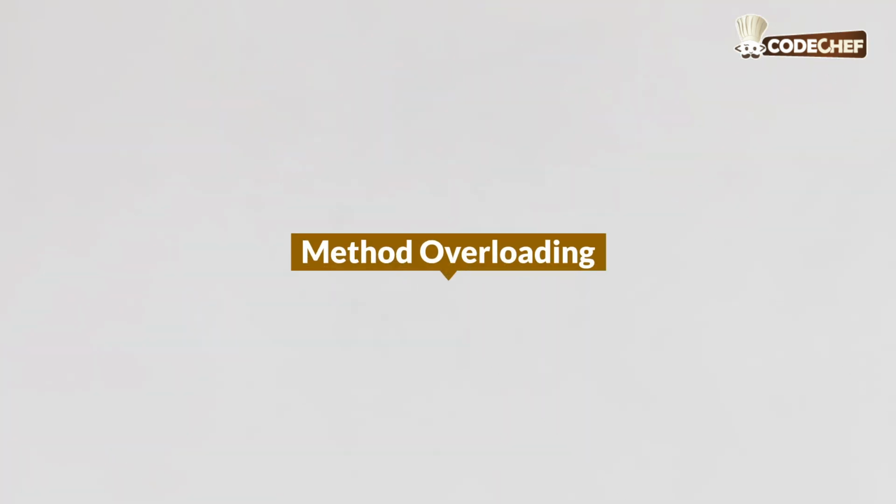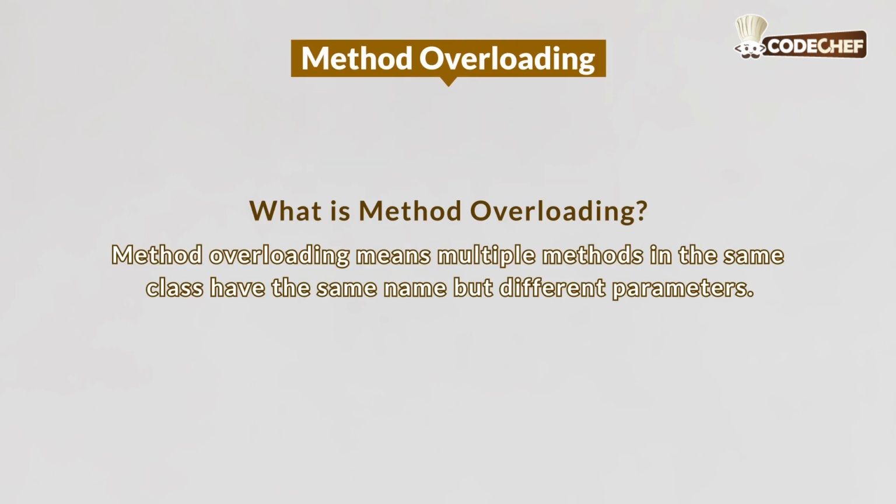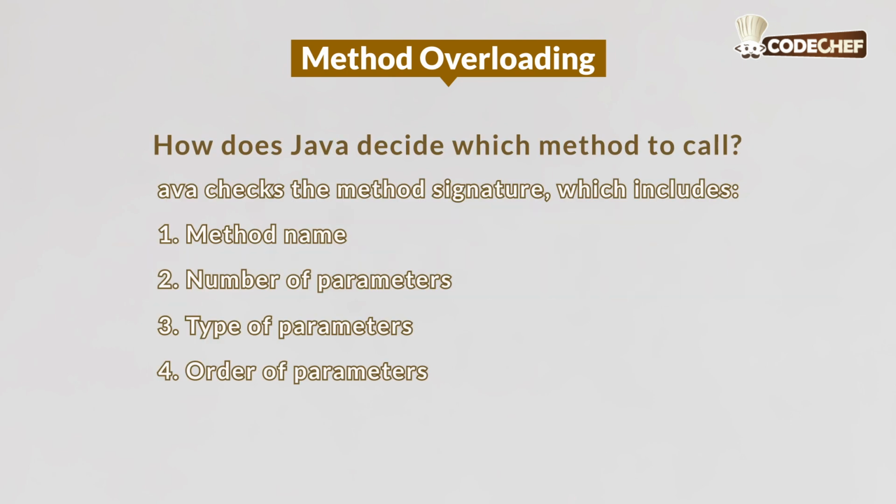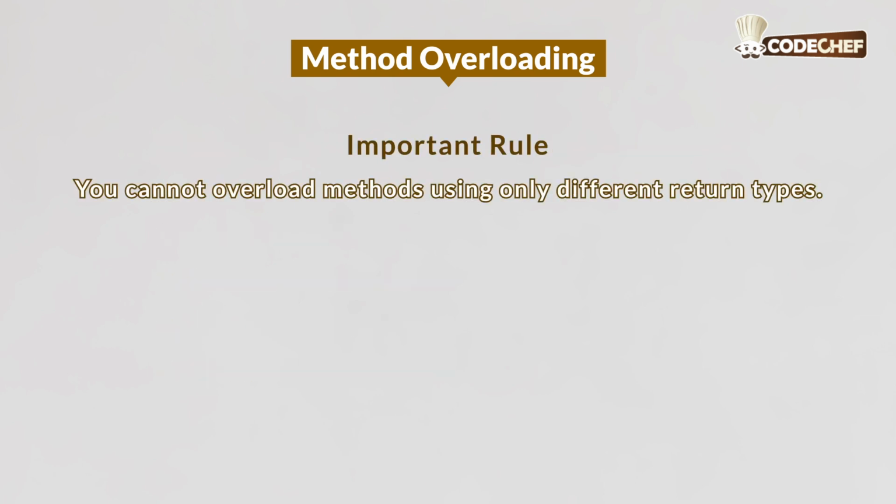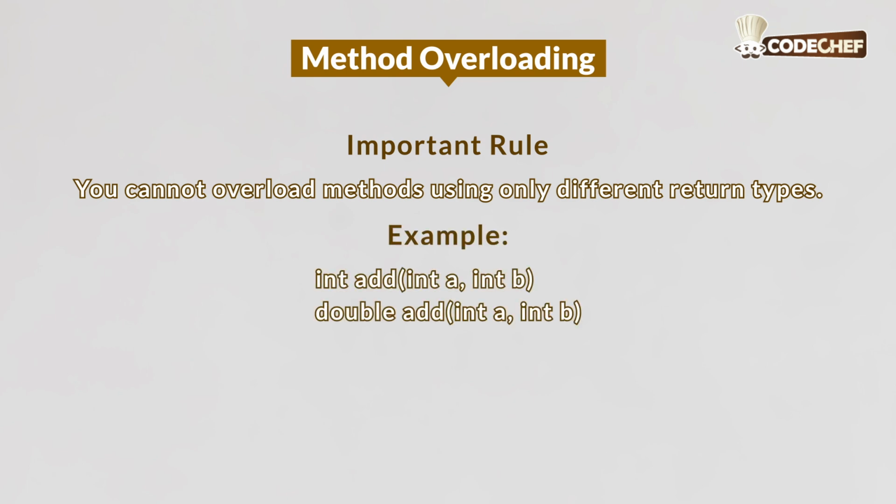Now let's talk about method overloading. What is method overloading? Method overloading means multiple methods in the same class have the same name but different parameters. How does Java decide which method to call? Java checks the method signature, which includes method name, number of parameters, type of parameters, and order of parameters. It is an important rule to remember. You cannot overload methods using only different return types. For example, int add with two integer values, and double add with two integer values. This will cause a compile time error.